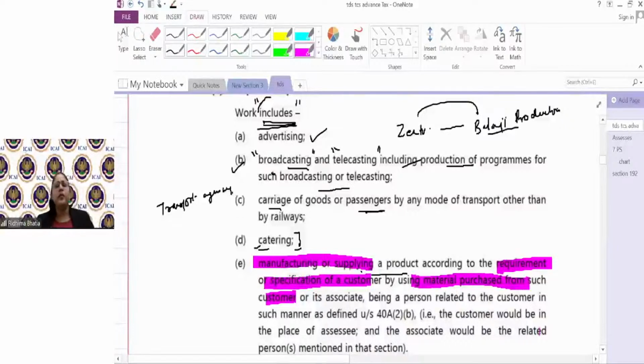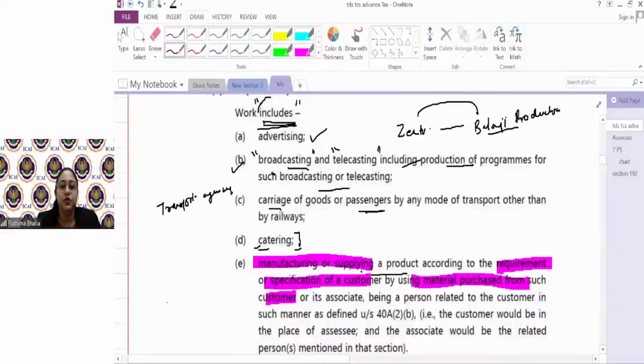That's it. What have I highlighted? Manufacturing and supplying a product according to the requirement or specification of customer by using material purchased from the customer or its associate, meaning those that come under relative section 42B, ma'am. Simple.